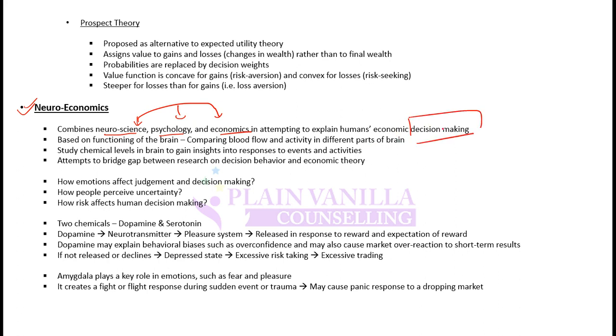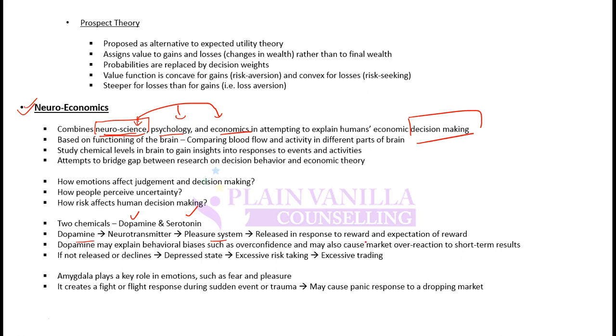So neuroeconomics says that decision making will be affected by neuroscience, that is study of brain, or how brain is functioning. So if any chemicals in brain are changing like dopamine or serotonin, then it will affect his decision making. The two most important chemicals discussed here are dopamine and serotonin. These chemicals basically react when investor is deriving pleasure from something or is having pain from something. So dopamine is a pleasure system.